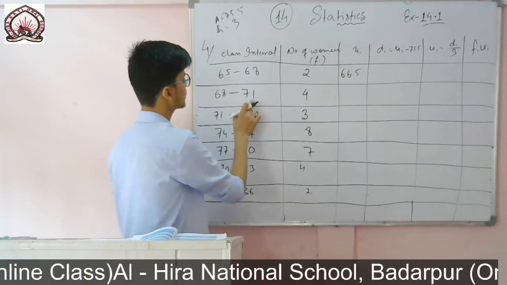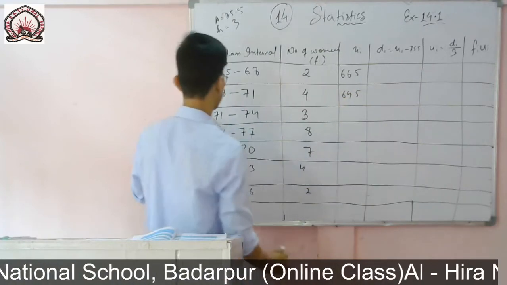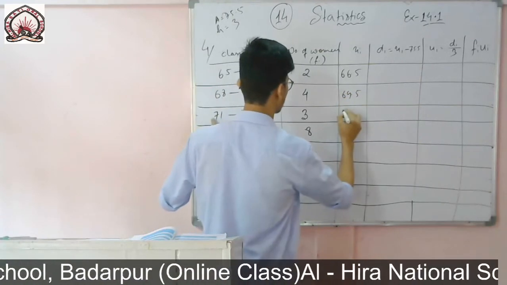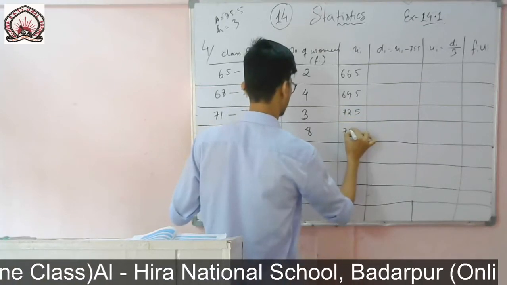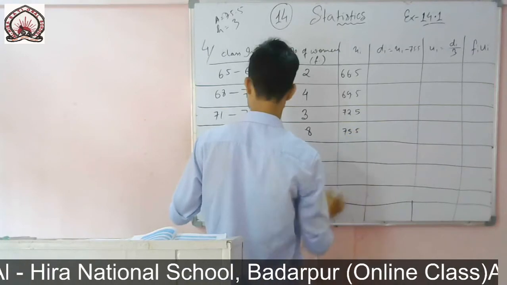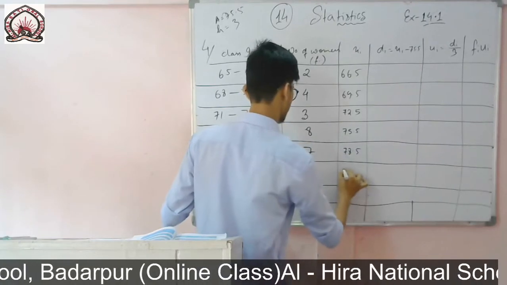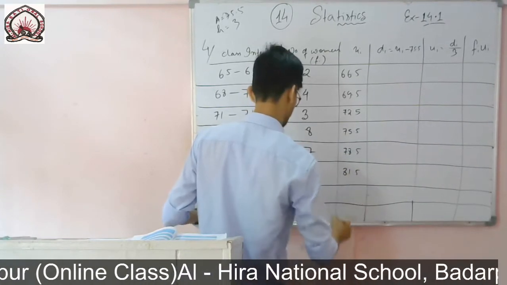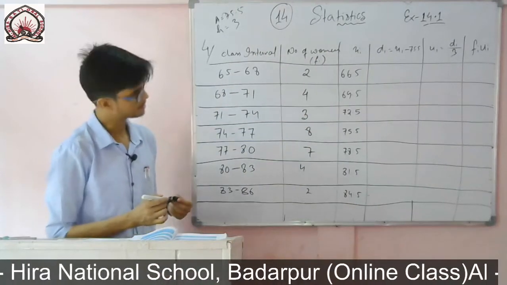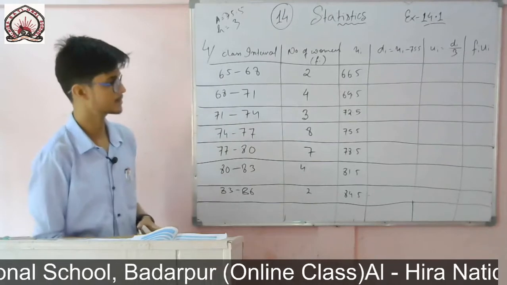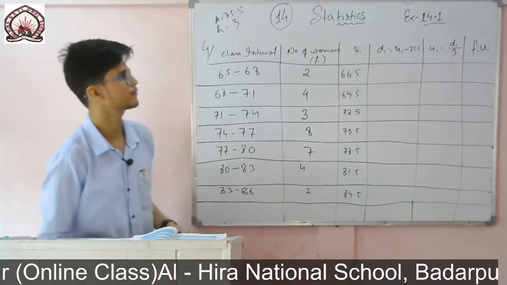So here 68 to 71, the middle will be 69.5, then 71 to 74 it will be 72.5, then 74 to 77 is 75.5, then 78.5, then 81.5, 84.5. So the mid values are 66.5, 69.5, 72.5, 75.5, 78.5, 81.5, 84.5.